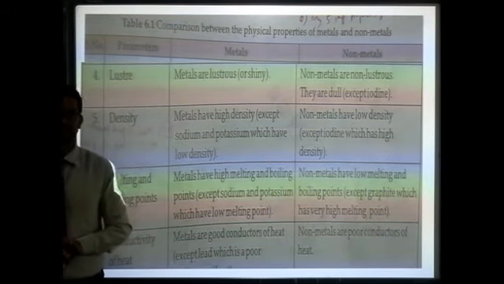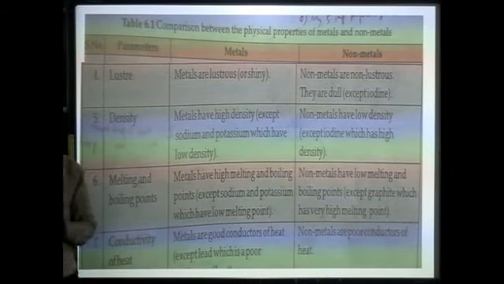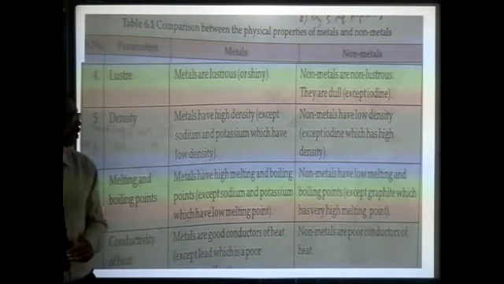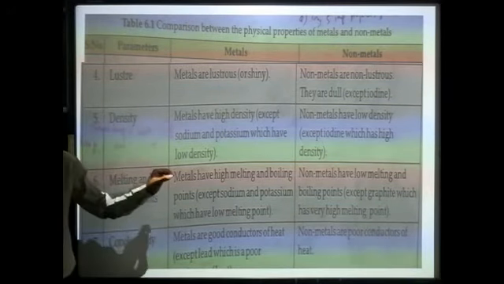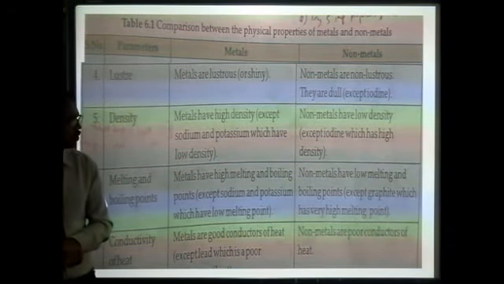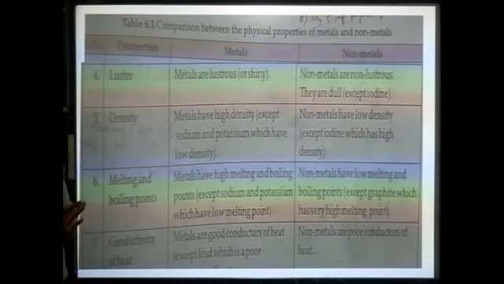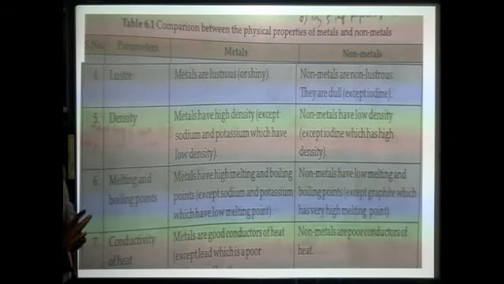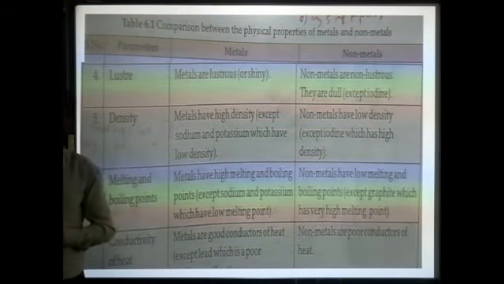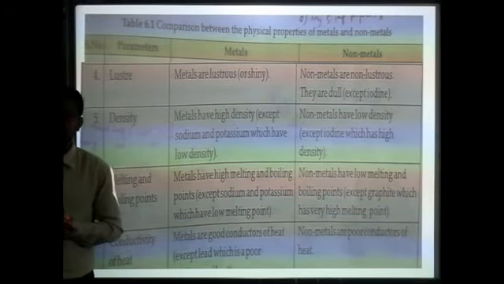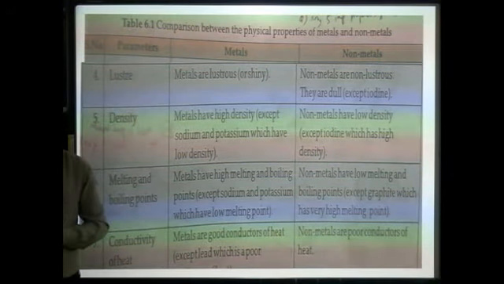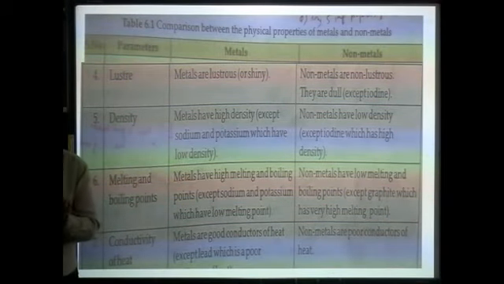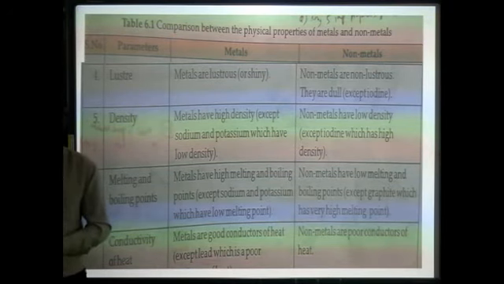Then on the basis of melting and boiling points, metals have high melting and boiling points, except sodium and potassium, which have low melting points. Non-metals have low melting and boiling points, except graphite, which has a very high melting point. So the non-metal which has a high melting point is graphite, and the metals that have very low melting points are sodium and potassium.